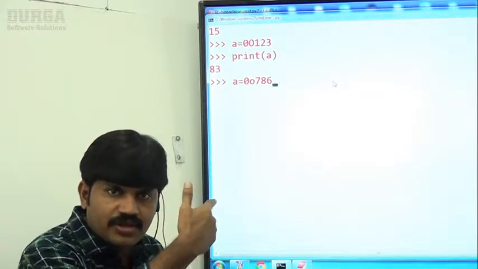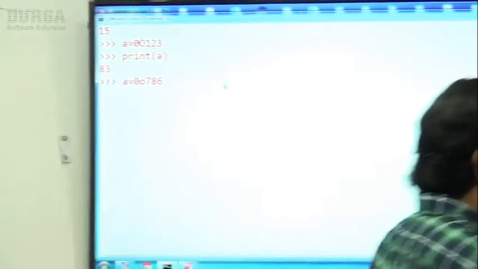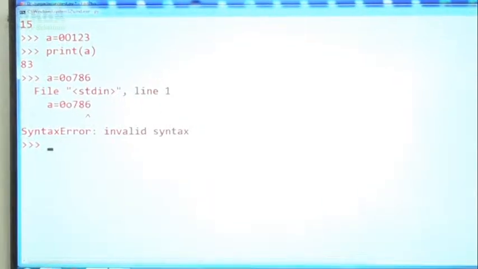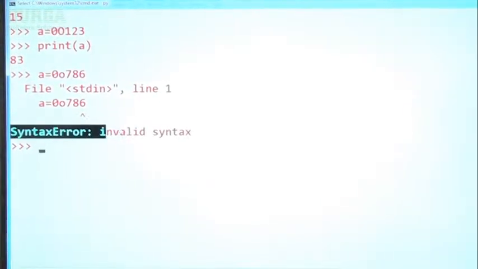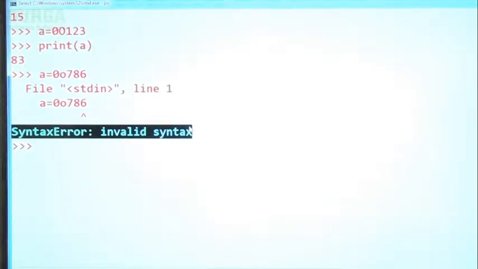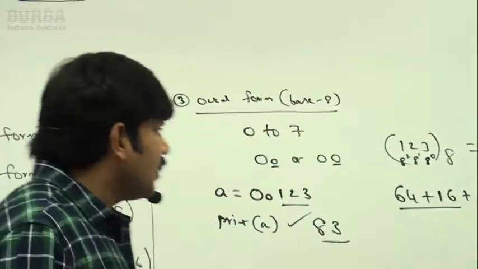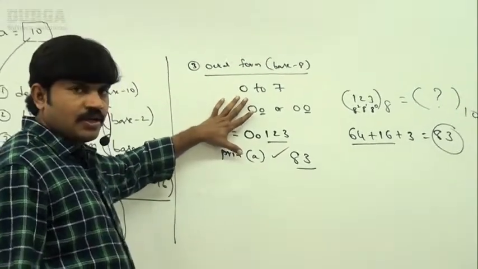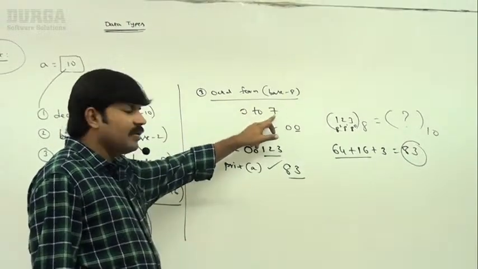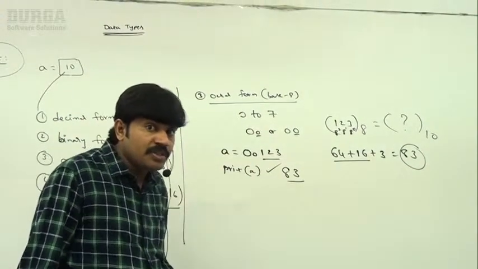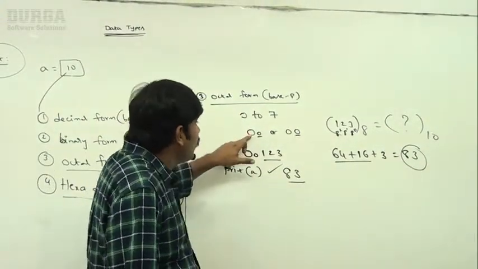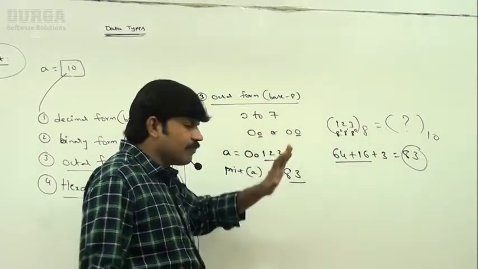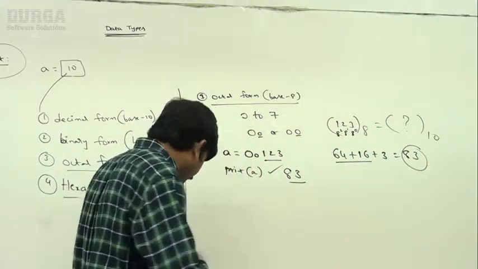Immediately we are going to get a syntax error. Can you please have a look once? Let me press enter. Now, syntax error, invalid syntax. I hope everyone is in a position to understand clearly, right? So this is about the octal number system, sir. Allowed digits are 0 to 7, and the literal must start with 0 small o or 0 capital O. That's it, right? Okay, well.